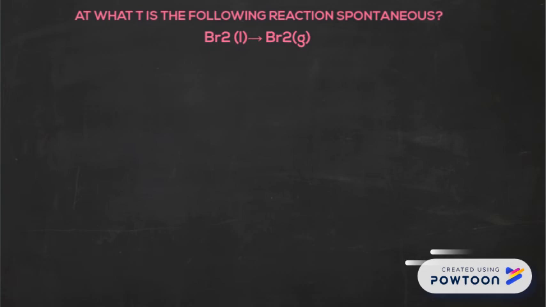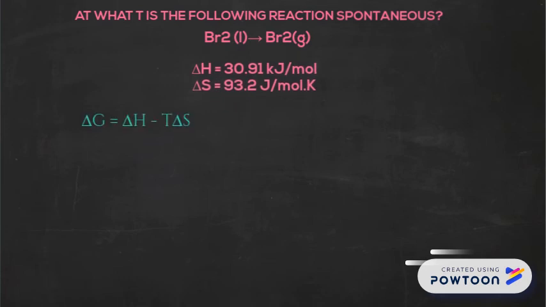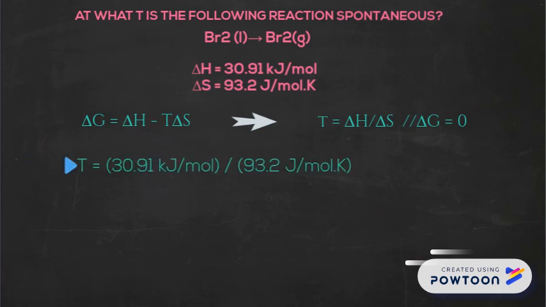Okay, now let's see the information given. By using the Gibbs free energy formula, if we want to find T, we must simplify the formula until we get this. Now, we just enter the information that we already have into the equation. Finally, we know the value of T.